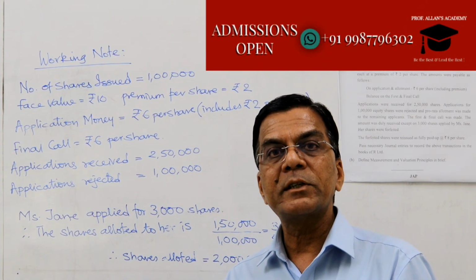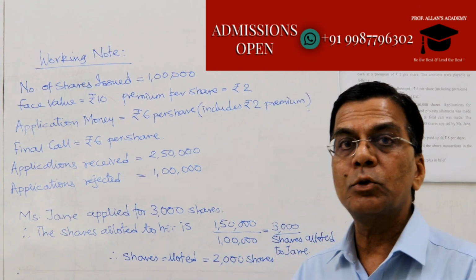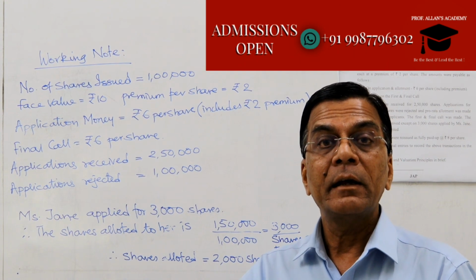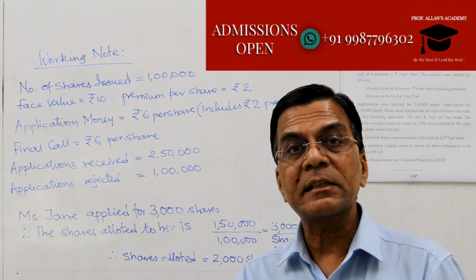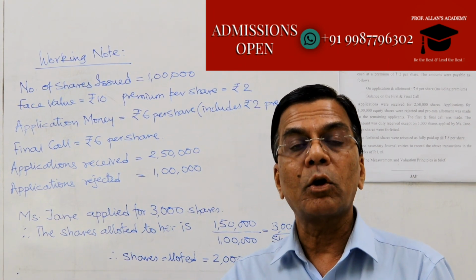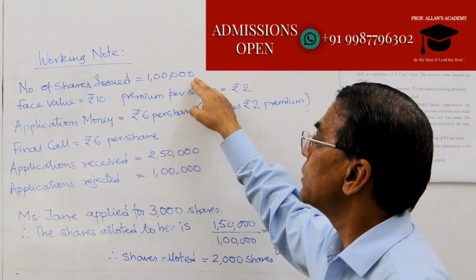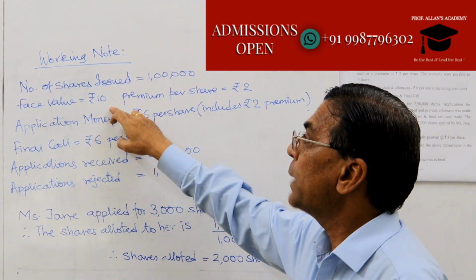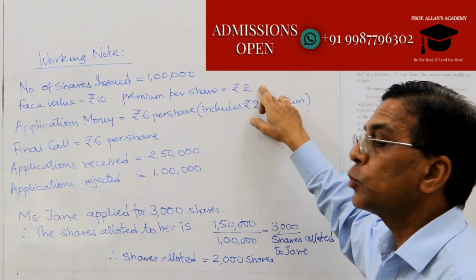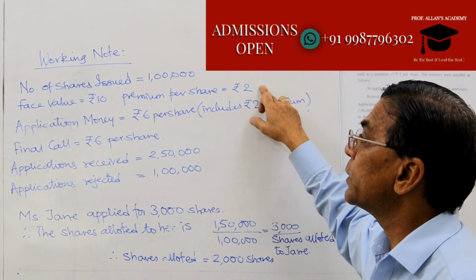After having read through question number 6A, we understand it is on issue of shares, and it also contains where the applications which are received in excess are given back and shares are allotted on a pro rata basis. Now the shares that are being issued is 1 lakh. The face value of each share is 10, but the issue price is at a premium of rupees 2. That means the total amount we are going to collect is 12 rupees per share.